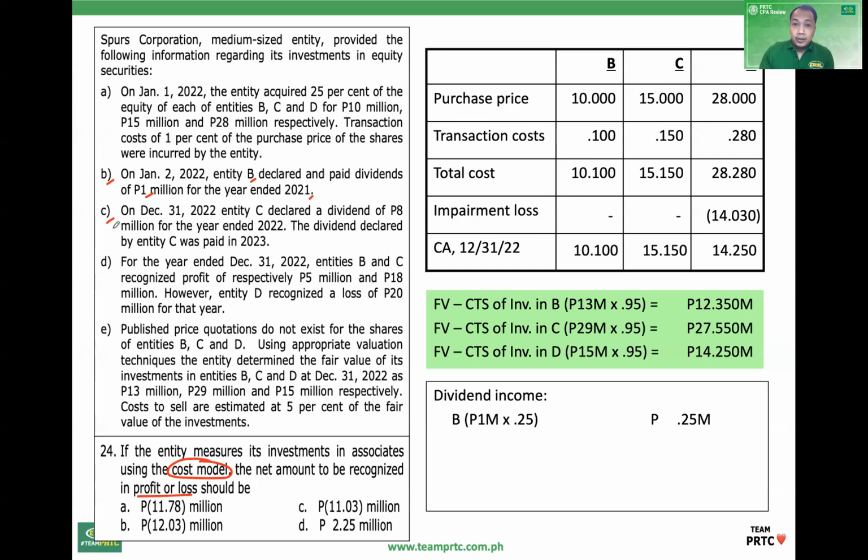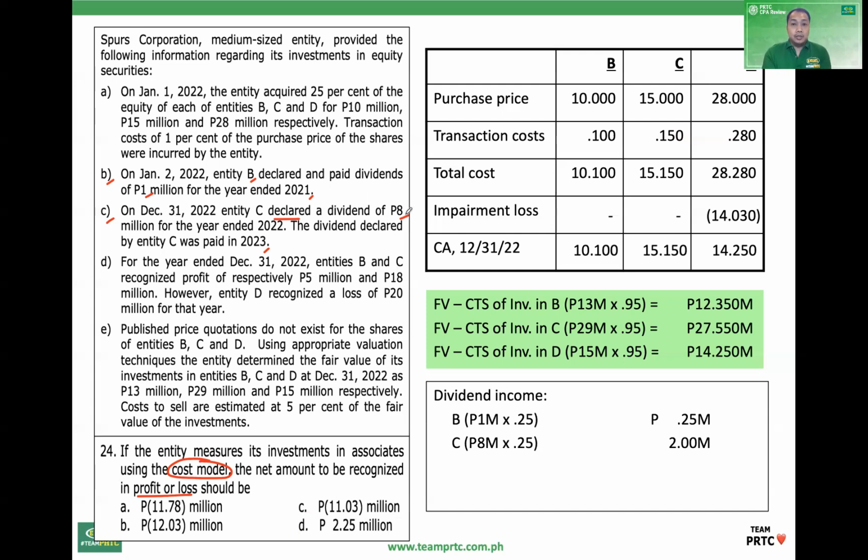Okay, ito namang si entity C, nag-declare ng 2022 December 31, payable 2023. So dahil na-declare na yan in 2022, income na yan. So that is 8 million times 0.25.